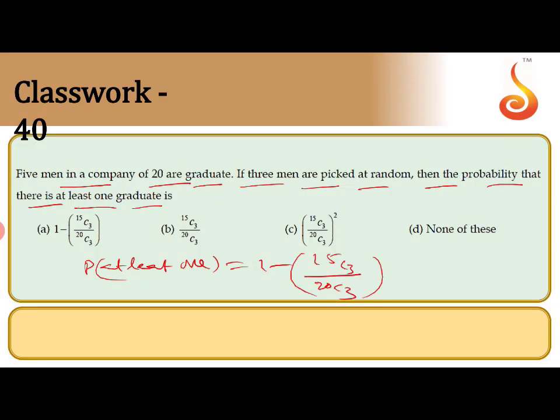Once again, how does this come? There are 20 men in a company, of which 5 are graduates, that means 5 graduates and 15 non-graduates. They are asking, if you pick 3 men at random, the probability that at least one is a graduate. At least one graduate means 1 or 2 or 3 or 4 or 5, so we can take the opposite. That means 1 minus none of them is a graduate. Non-graduates, how many are there? 15. So 15 C3 by 20 C3. That is a direct question. You can get the answer. That is the 40th question. Clear?